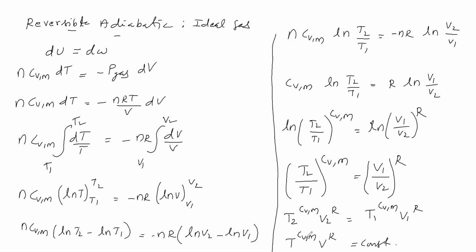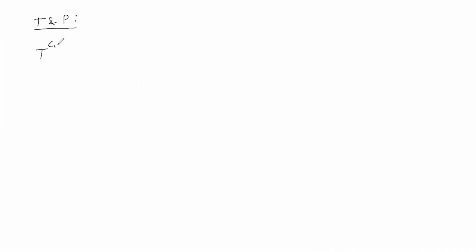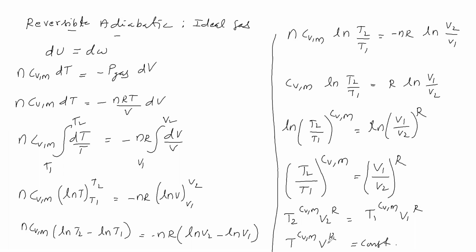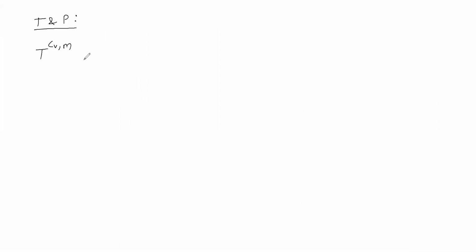For this we take T power CVM, and next V power R is there. In the place of V we substitute the ideal gas formula: nRT by P, power R, equal to constant.